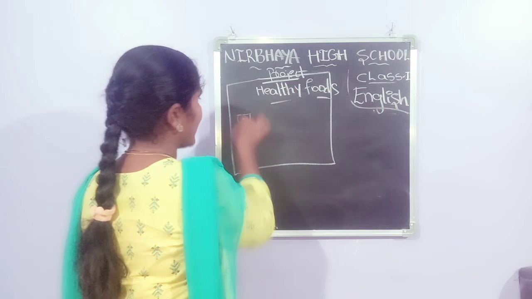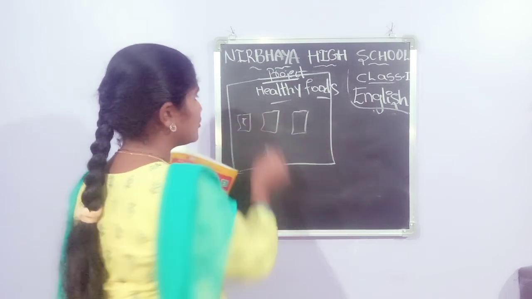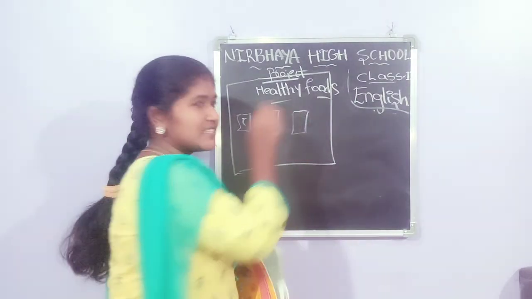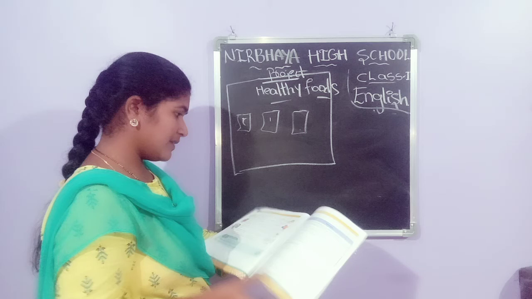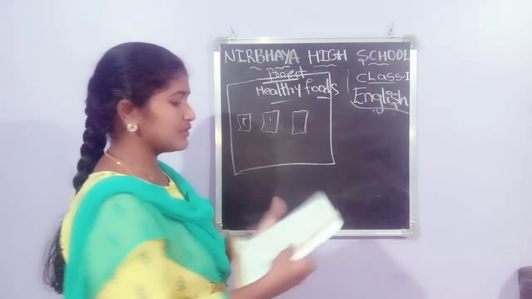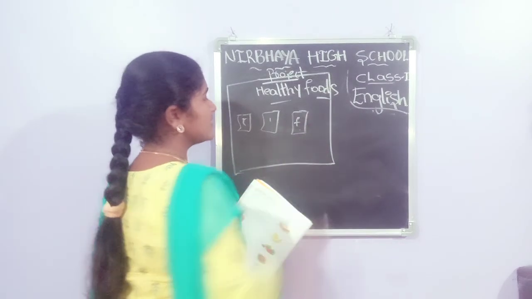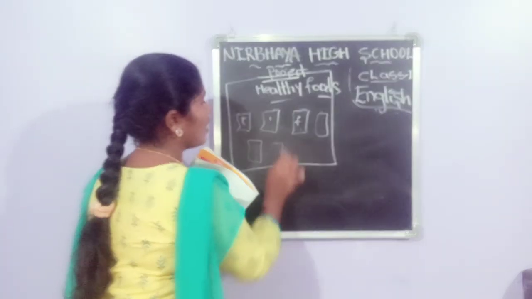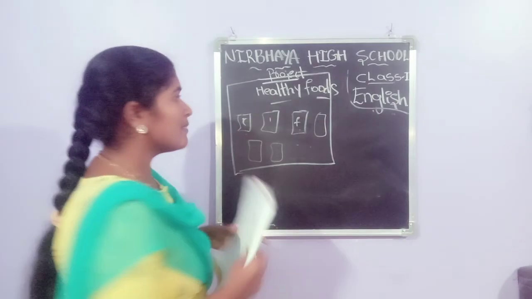For example, carrots, beans, rotis. Pictures you have to paste. Carrots, beans, peas. Okay, here you see page number 22. Fruits also. So you have to paste the fruit pictures. And next one, vegetables, milk, water. Like that you have to paste the pictures and write the names. One by one you have to paste.